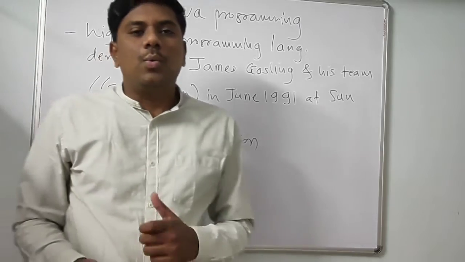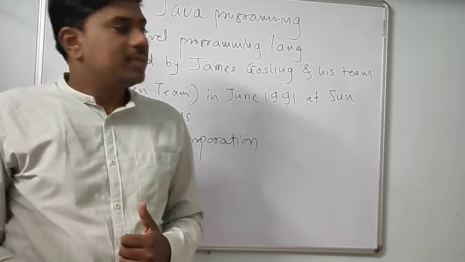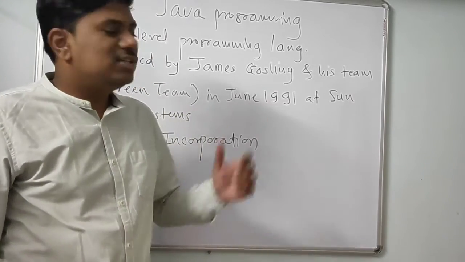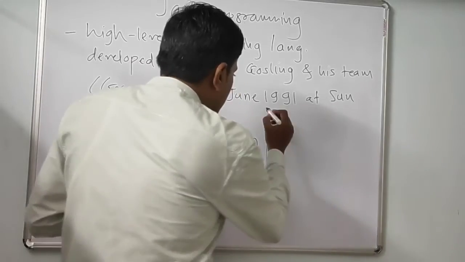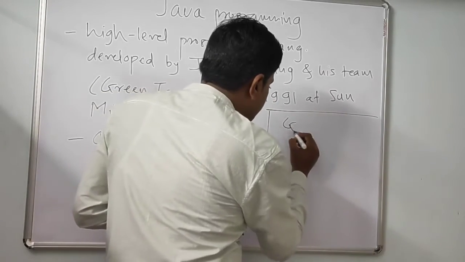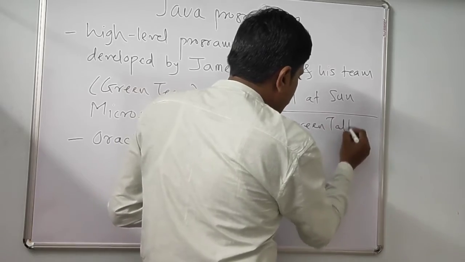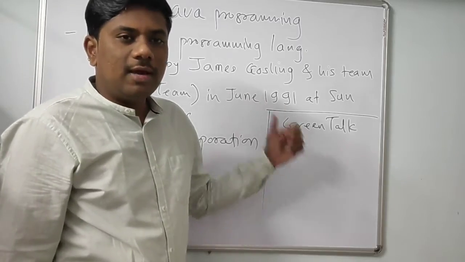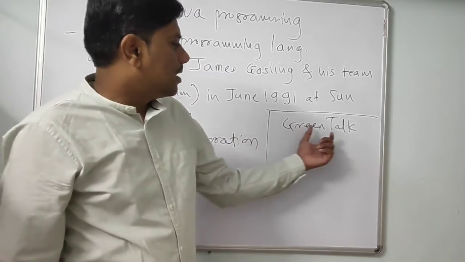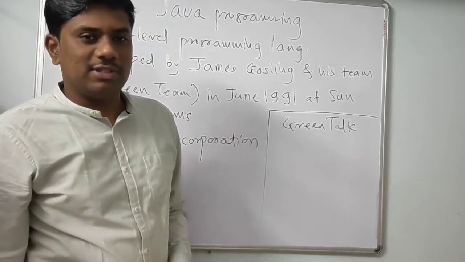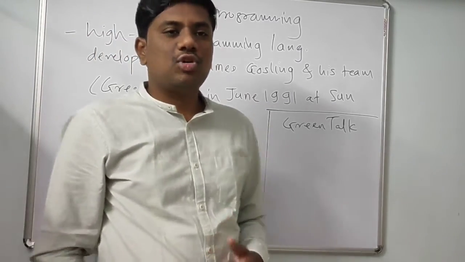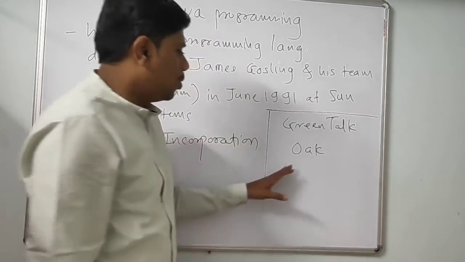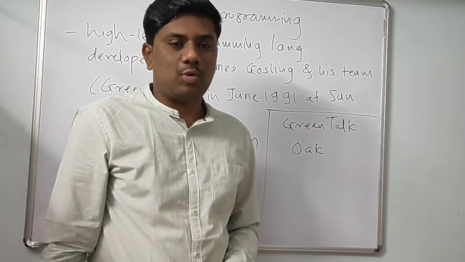Okay. Now why the name Java? There is a long history. Java was later renamed to Java, but initially it was named Green Talk. As the team name was Green Team, they sat together and gave the name Green Talk to this programming language. Later, after brainstorming, they renamed it to Oak. So Oak was again one of the names of the Java programming language.